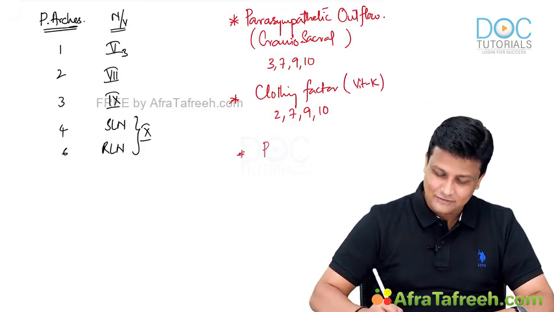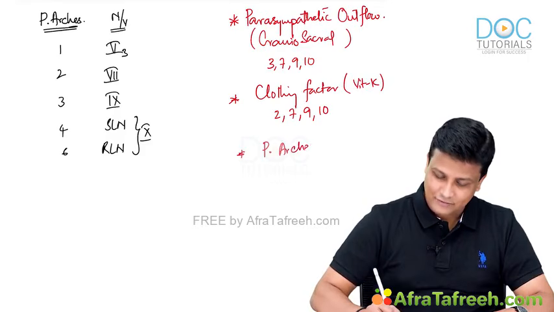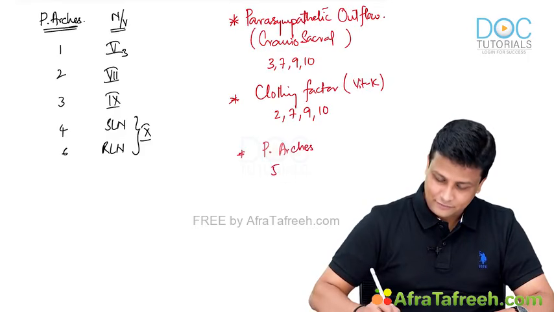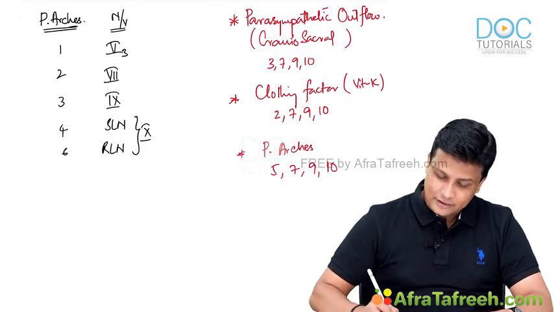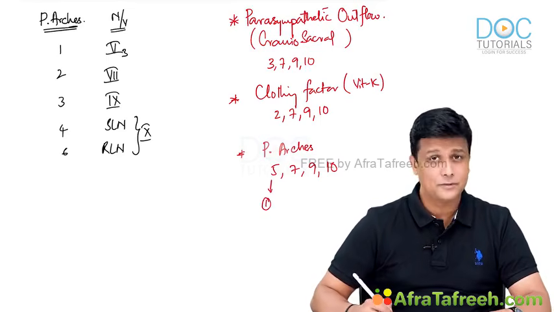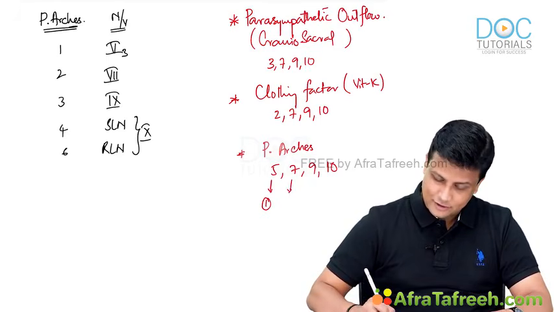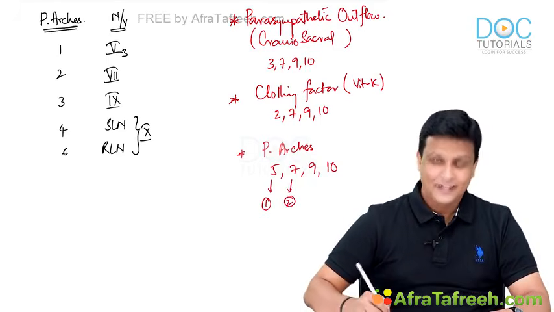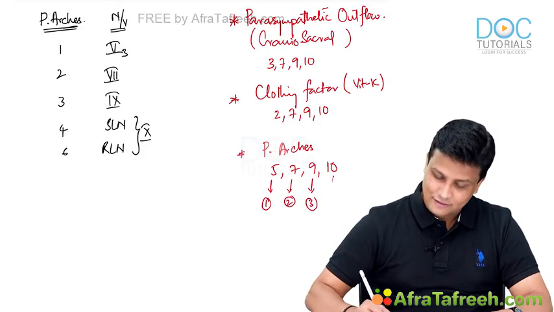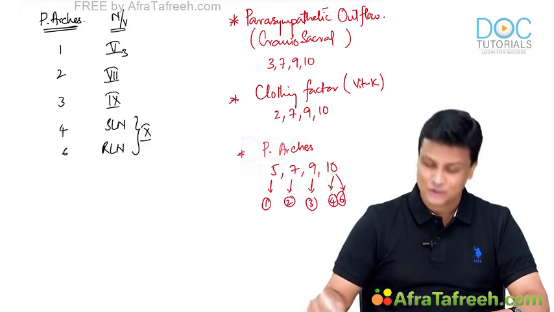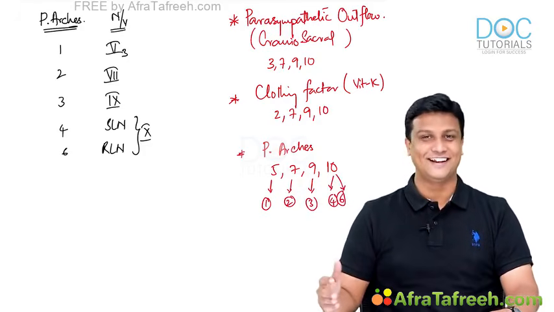Now lastly, welcome to embryology, and in embryology, the pharyngeal arches. In pharyngeal arches, remember 5, 7, 9 and 10. Oh my god, what is this? The 5th cranial nerve, trigeminal. Which branch? Mandibular. Mandibular is the one supplying the first arch. The facial nerve supplies the second arch. The 9th, glossopharyngeal, supplies the third arch, whereas the vagus nerve supplies the 4th and 6th arch. And that is 5, 7, 9, 10.